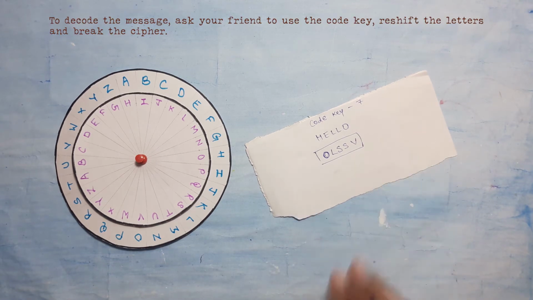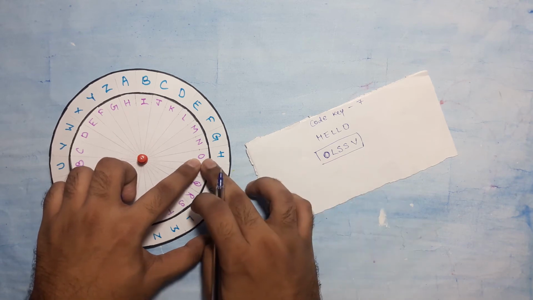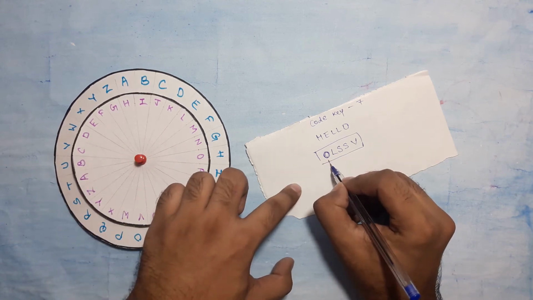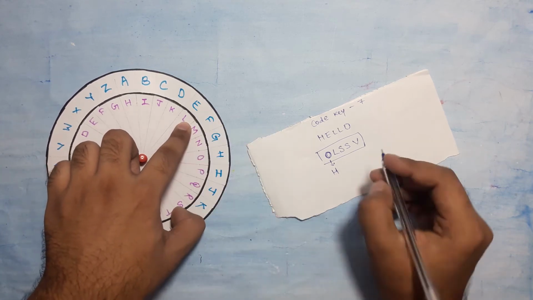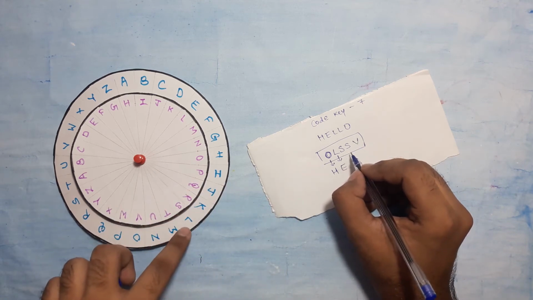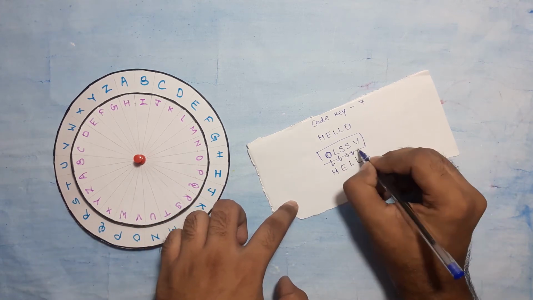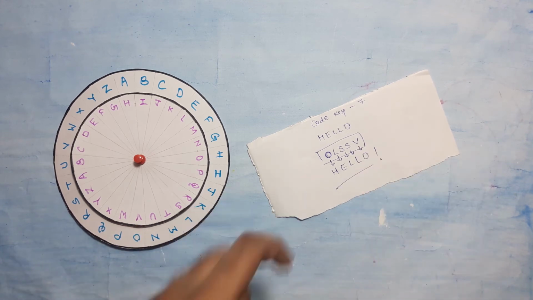And to decode it, we'll again have to use the reshift. So O corresponds to H. L corresponds to E. S corresponds to L. And V corresponds to O. Tada! We have decoded the message. We can also use this cipher to make letter-to-picture messages, or even one language to another language messages.